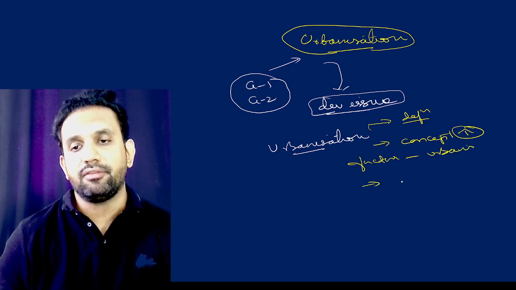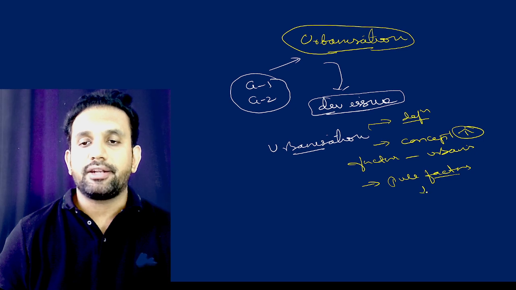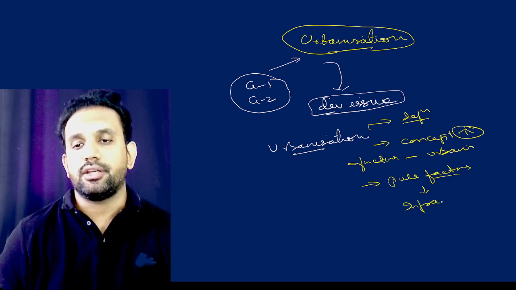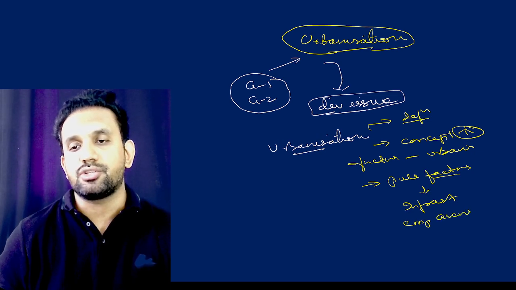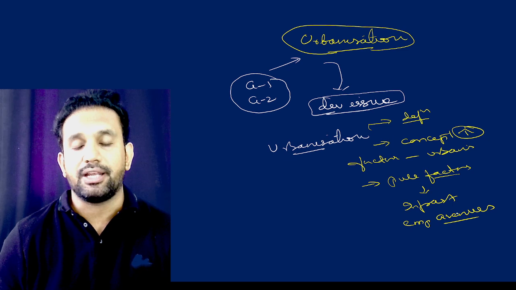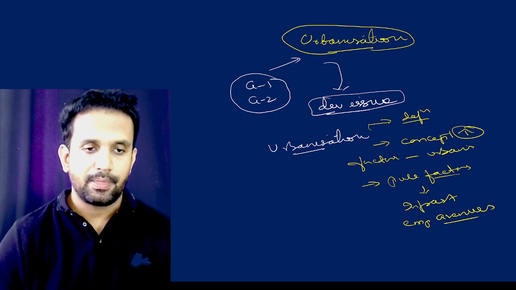Here you basically talk about pull factors. In the pull factors, one important is infrastructure, another important is employment avenues, means a lot of opportunities you will get in urban areas, that's why people come more and more.